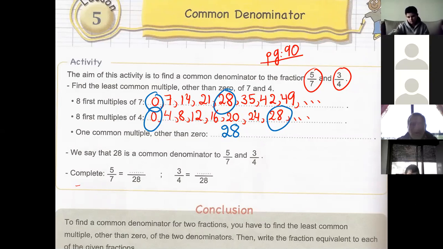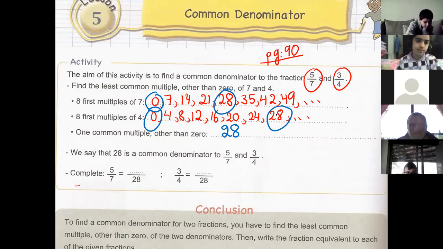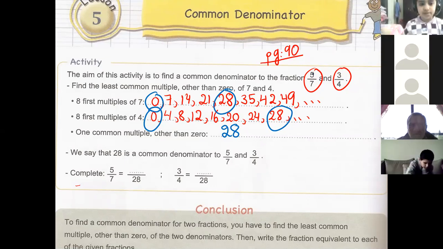28 is, we call it, a common denominator of 7 and 4. 28 is the common denominator of these two fractions, 5/7 and 3/4. What can we say about 28 with respect to these two fractions? It's a common denominator. Excellent.